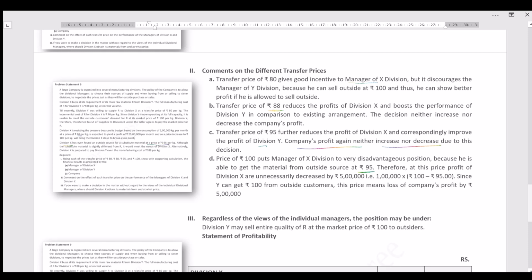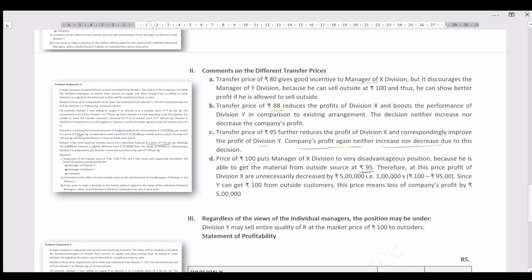Division X has even found an outside source, a substitute material at a price of rupees 95. He is getting the same kind of substitute material related to product R in the outside market for rupees 95. Whereas if he is buying from Division Y by paying rupees 100, then definitely it is very disadvantageous for manager X because he has to face some loss.